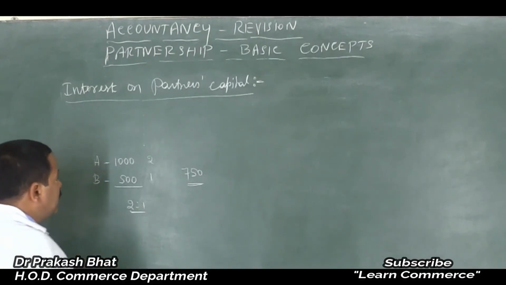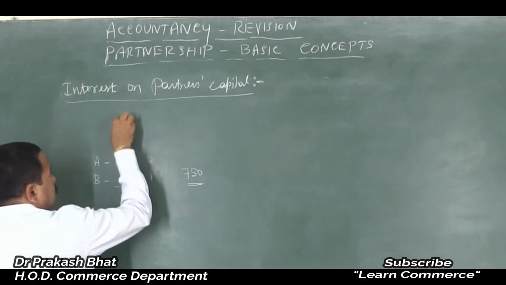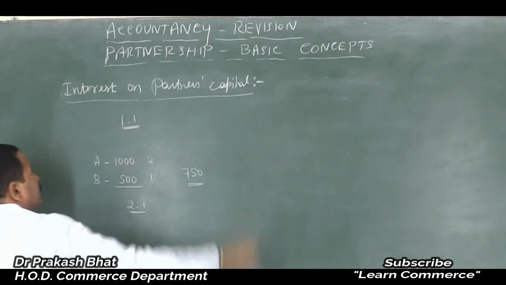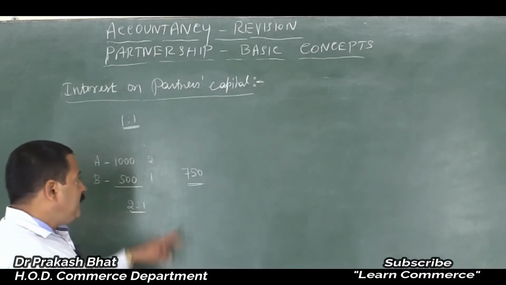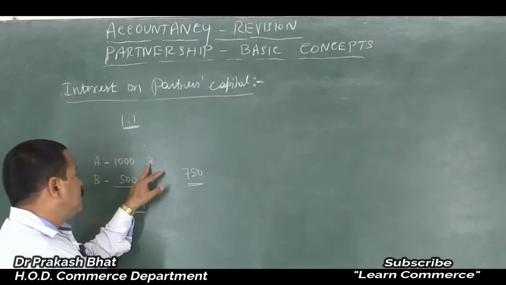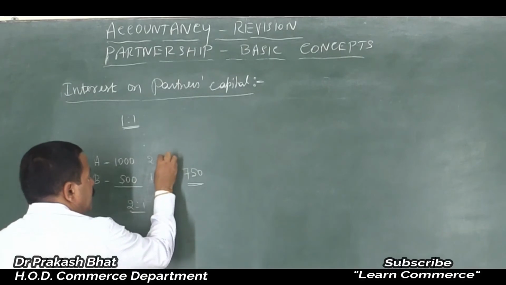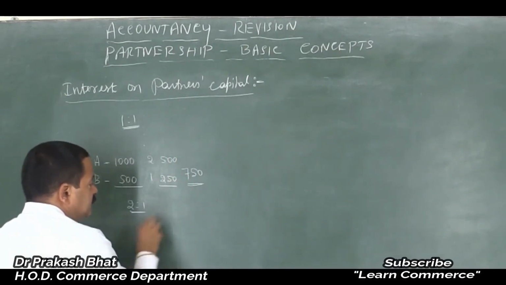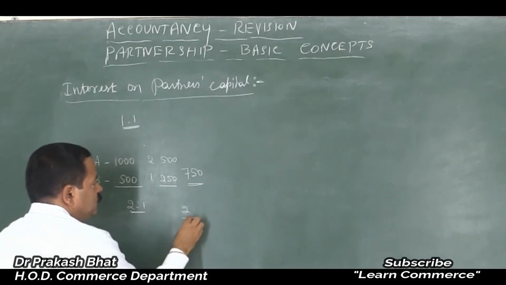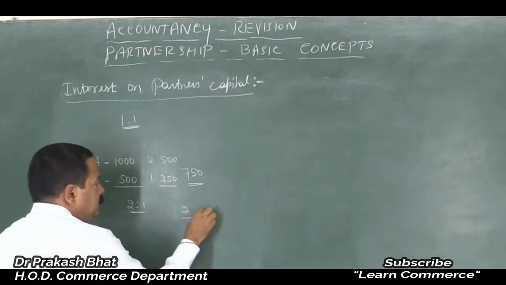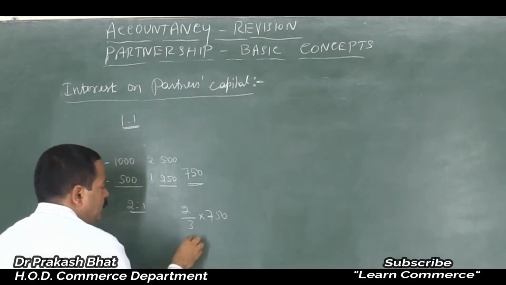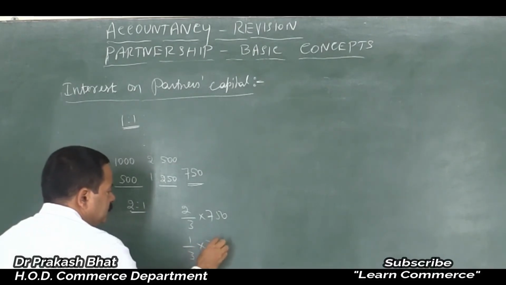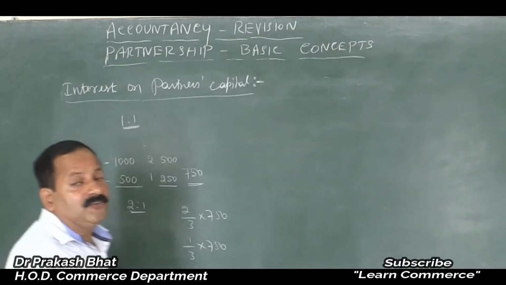Now, though their profit sharing ratio is equal, 1:1, we have to provide interest on capital to Mr. A rupees 500 and to Mr. B rupees 250. That is 2 by 3 into 750 and 1 by 3 into 750. This is how we have to distribute.